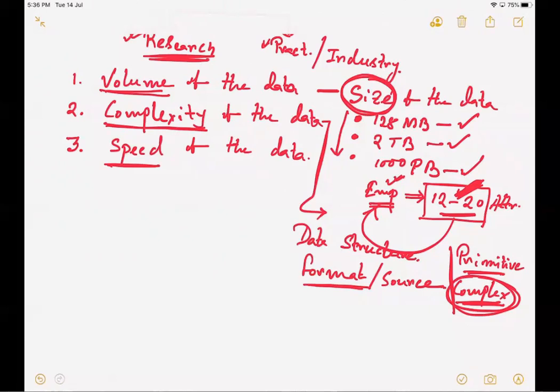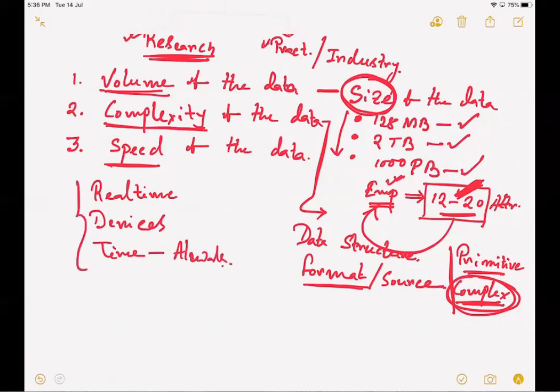If the data is getting collected in real time using real-time devices, and the data is always getting collected, that means this particular data in a very small amount of time can grow very, very high. And that defines the speed of data creation. So these three are the characteristics of how a researcher would represent something called big data.